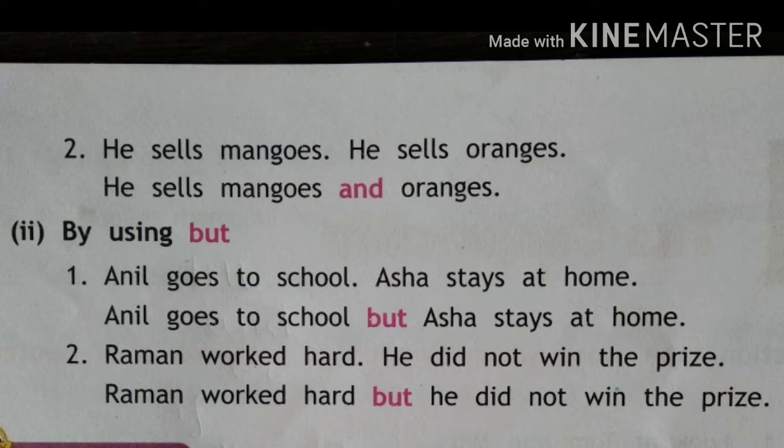Second, Raman worked hard. He did not win the prize. We are talking about the same person, Raman. So we join it with but by removing the full stop, and the he, which is capital after the full stop in the next sentence, will be written small. So we write it like: Raman worked hard but he did not win the prize. That capital H in the next sentence we make small and we join it into one whole sentence and put the full stop at the end of the sentence.